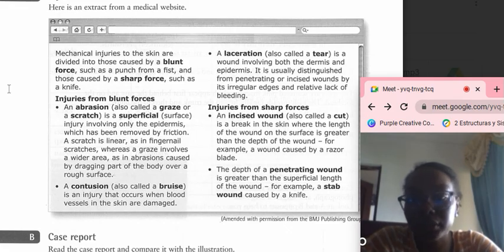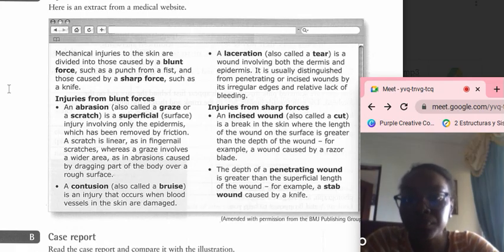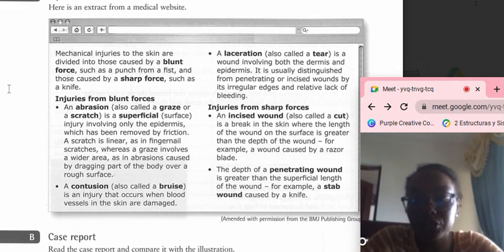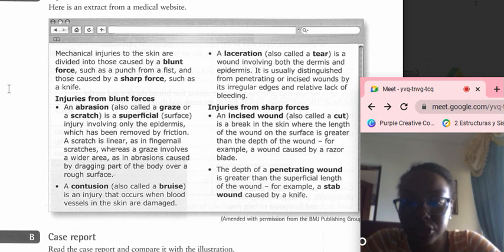Injuries from blunt force. An abrasion, also called a graze or earth crash, is a superficial surface injury involving only the epidermis, which has been removed by friction. A scratch is linear, as in a fingernail scratch, whereas a graze involves a wider area, as in an abrasion caused by dragging part of the body over a raw surface.